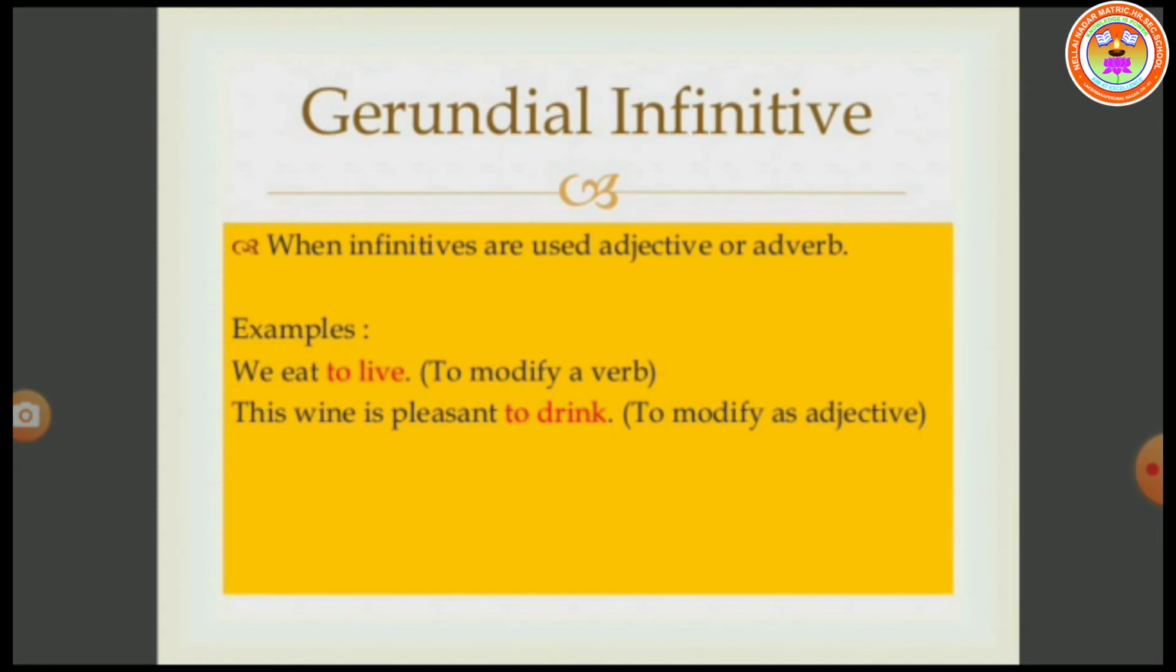Next, gerundial infinitive. It is when infinitives are used as adjective or adverb. Examples: we eat to live. Here, the infinitive to live modifies a verb. This wine is pleasant to drink. Here, to drink modifies as an adjective. These are called gerundial infinitives.